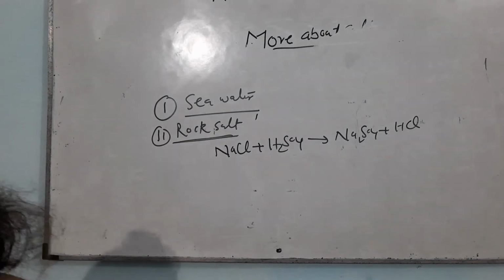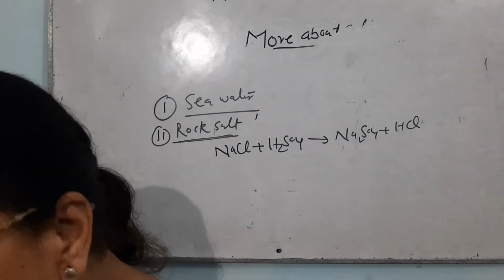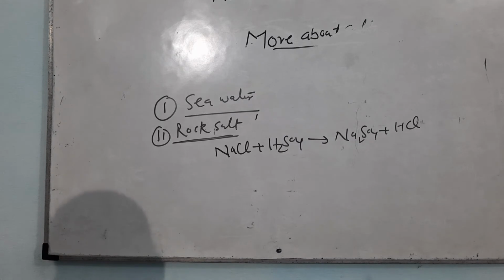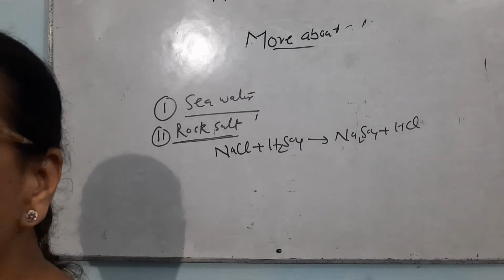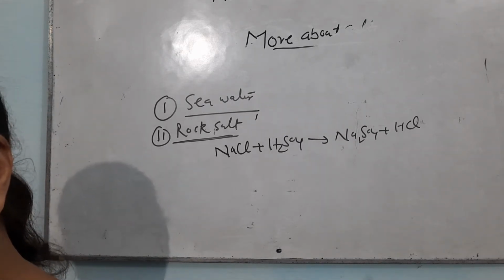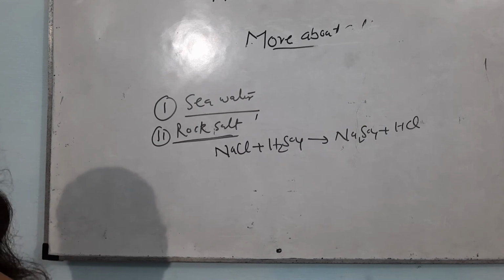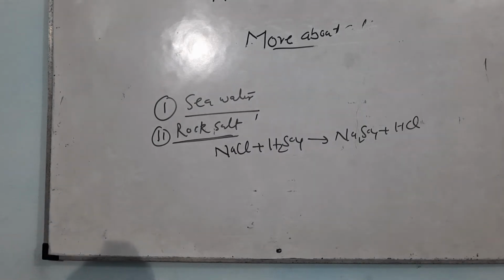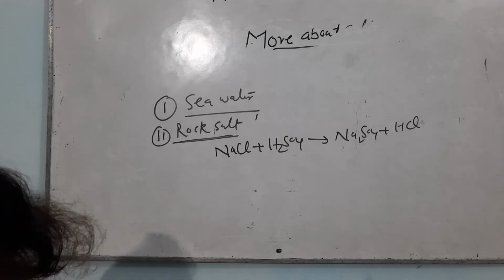Similarly, I can write more reactions, but these are not given in your book. You have studied in your history about the Dandi March, where Gandhiji marched for salt, and you know about it very well. So there is no need to discuss it now.